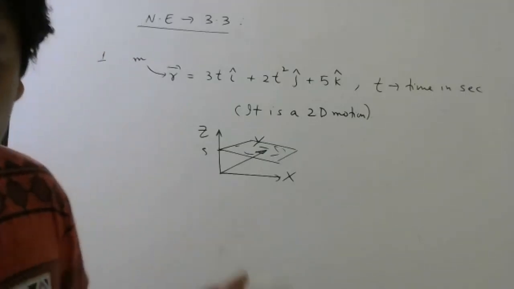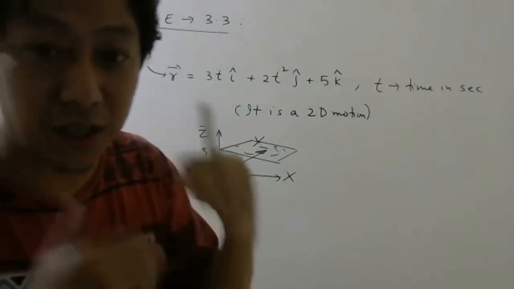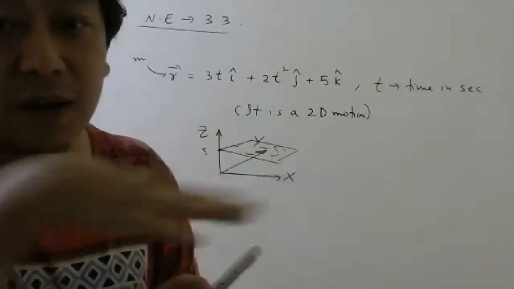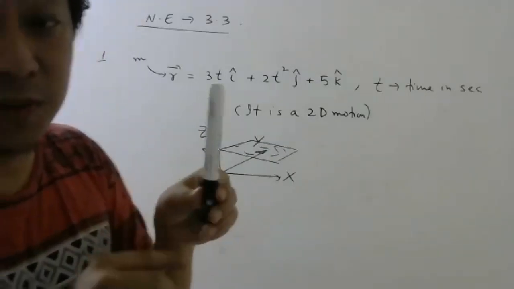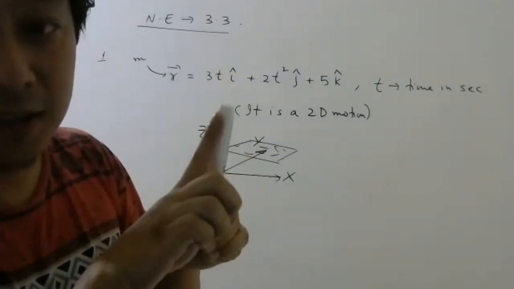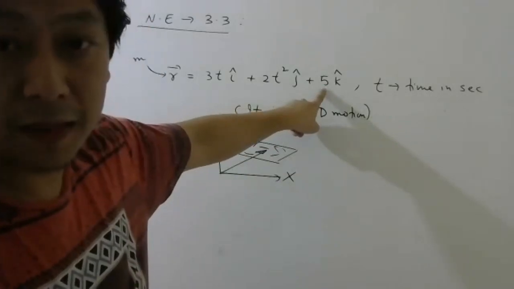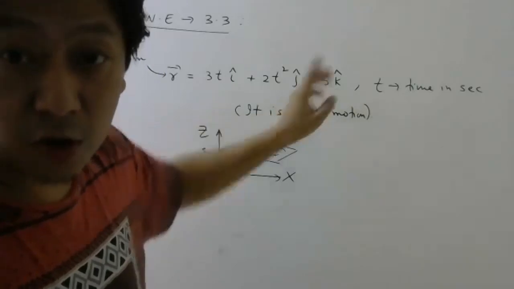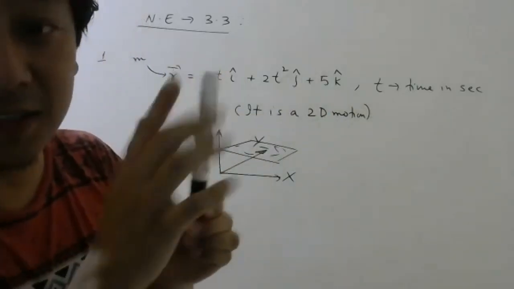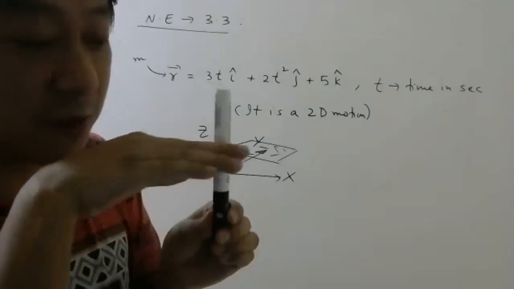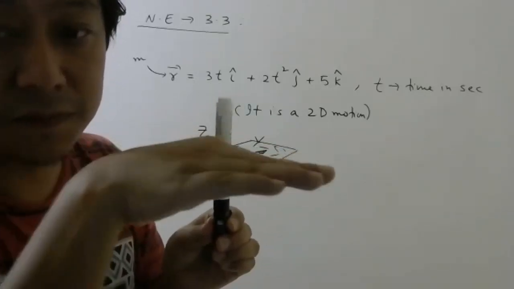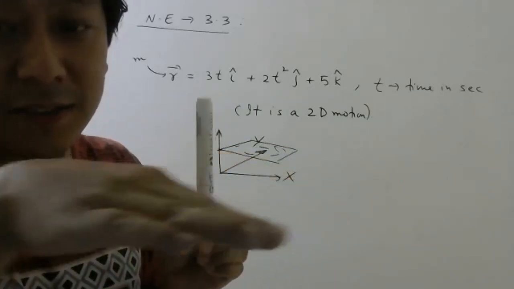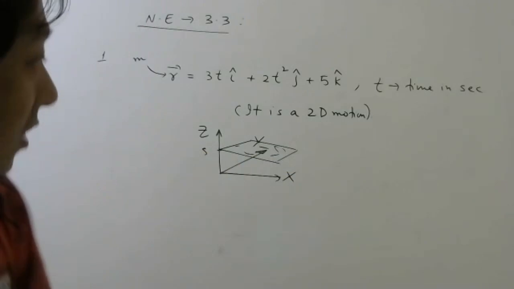Understood, everybody? We don't need to know this, but I want you to think. Only writing the equation is not important. You should also understand how the particle is moving. If this is the Z axis, Z must be equal to 5. T is not mentioned here, so the Z coordinate will not change. So the particle is moving this way. Yes or no, students? Only X and Y are changing, so it is motion in a plane.